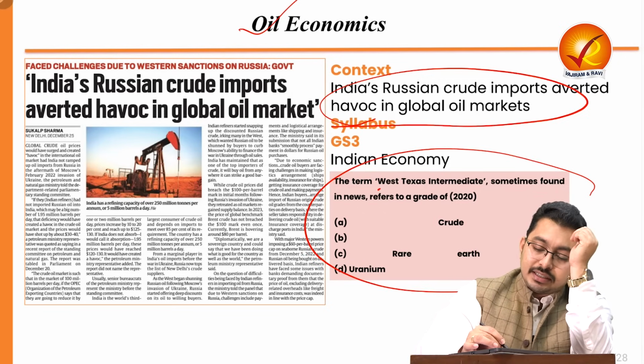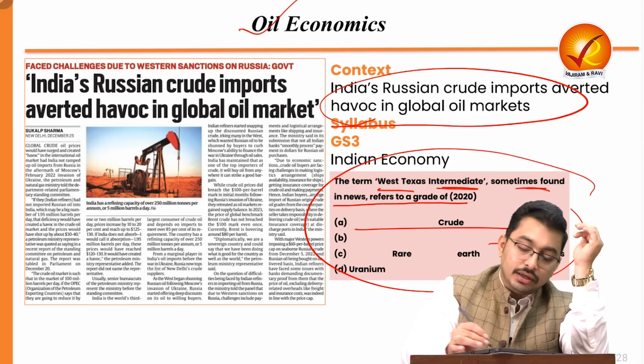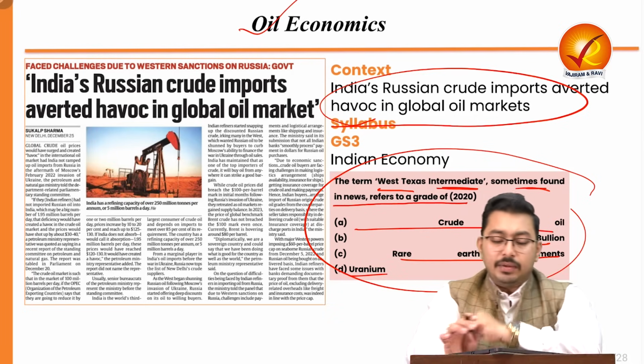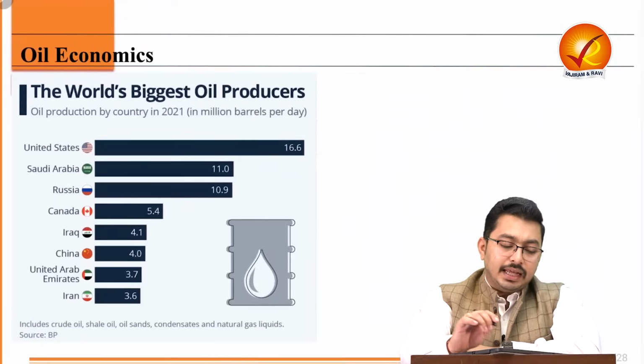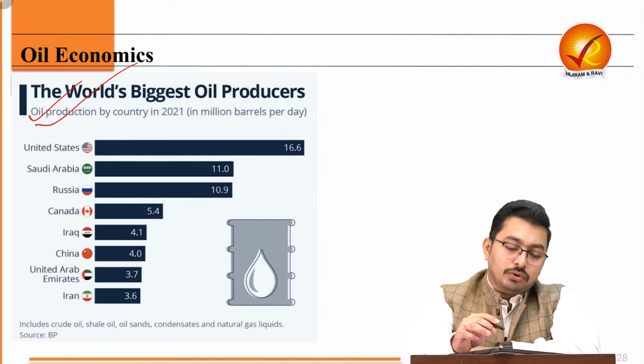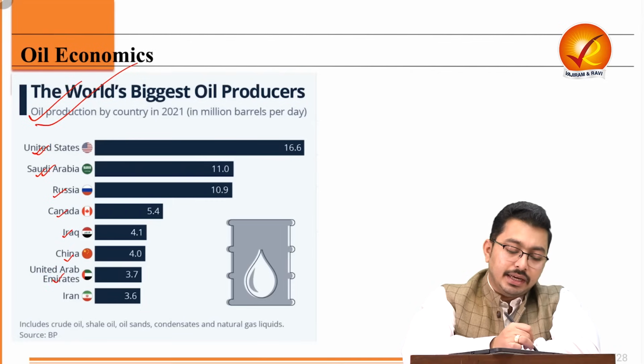Now, in this perspective, there is a previous year question that you can look at. The term West Texas Intermediate, sometimes found in news, refers to a grade of: A, crude oil; B, bullion; C, rare earth elements; D, uranium. That means we are referring to what? Write your answer in the comments. Now, let's understand who are the world's biggest oil producers. So, at top is the United States, followed by Saudi Arabia. Then we have Russia, Canada, Iraq, China, UAE, Iran.